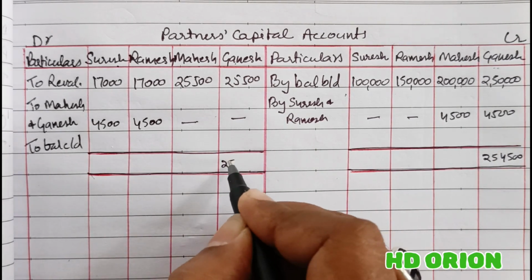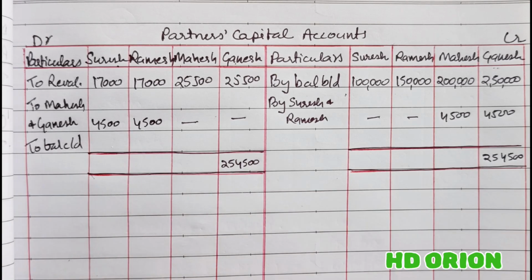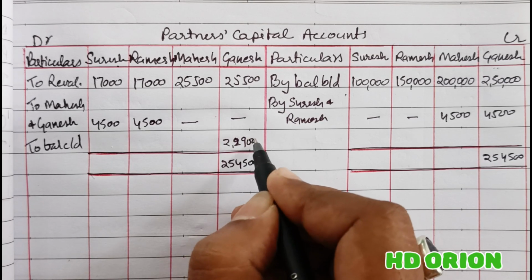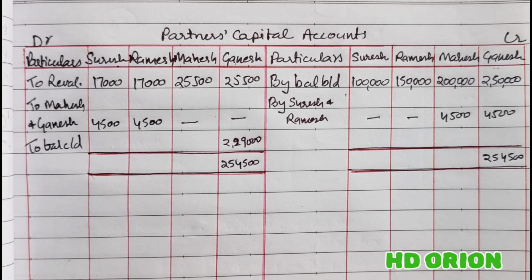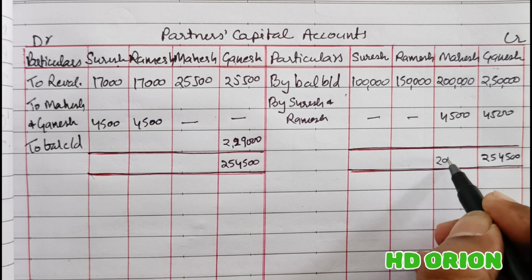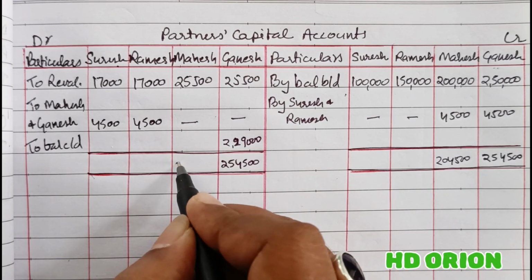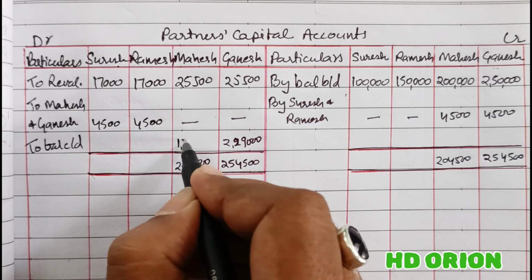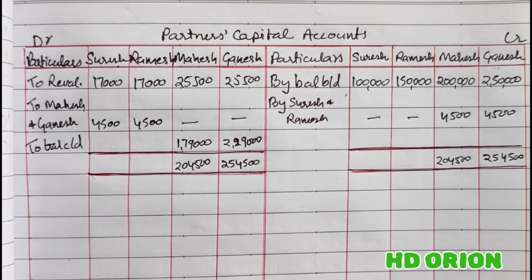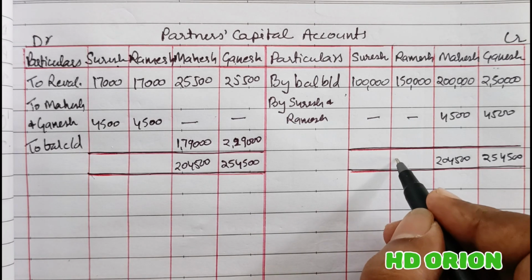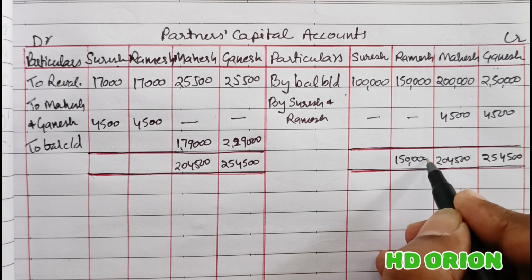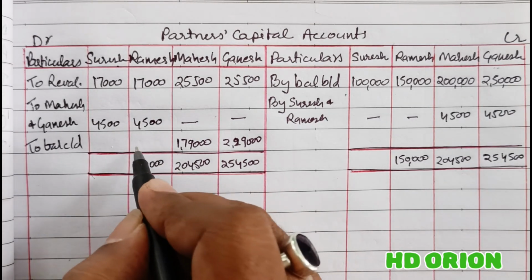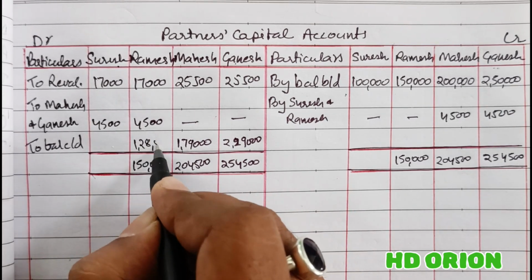Here also 2,54,500, and the balancing amount is rupees 2,29,000. For Mahesh, grand total is 2,04,500, and the balancing amount is rupees 1,79,000. For Ramesh, it is 1,50,000, and the balancing amount is rupees 1,28,500.